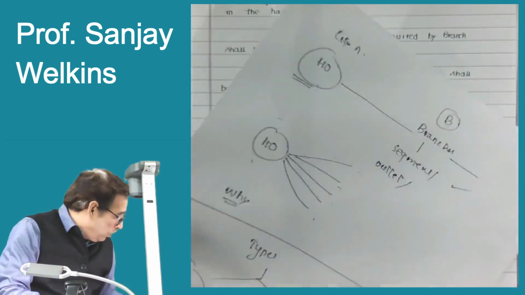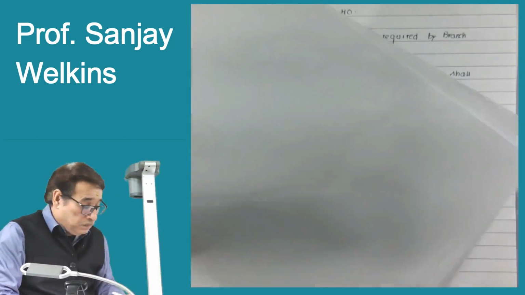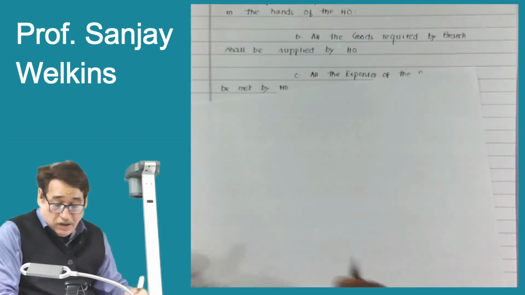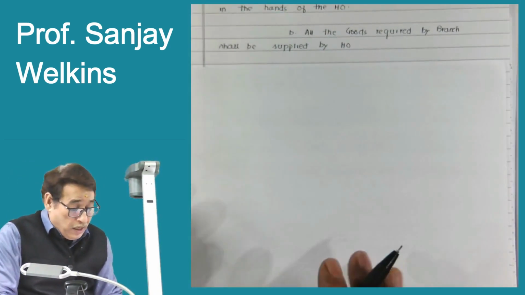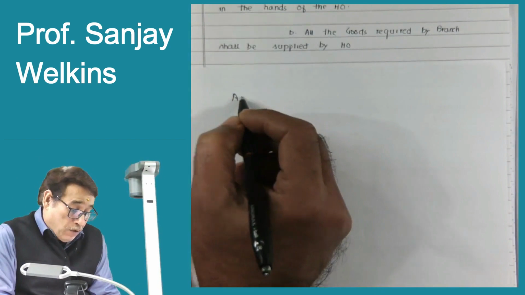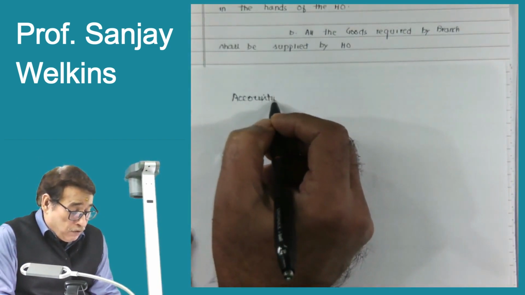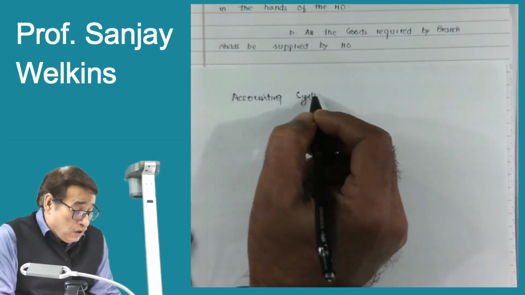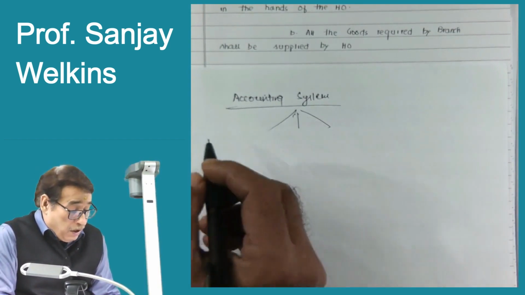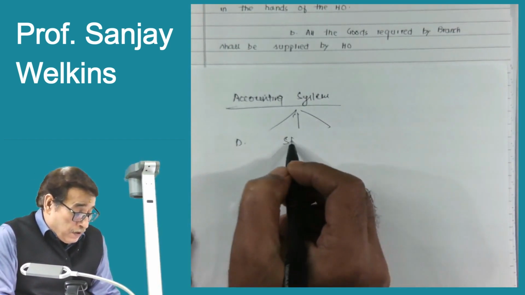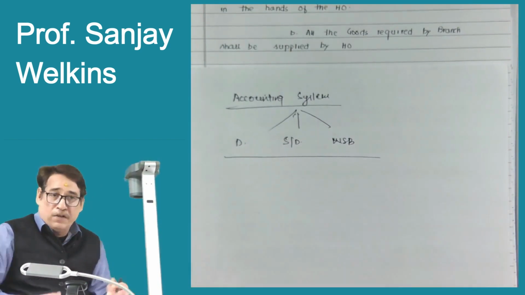Now I will take a rough sheet to make you understand what we mean by these systems. The first question which should strike your mind as a student is: why do we need so many accounting systems? Have you thought about it for a while? I just told you that under dependent branches there is the debtors system, the stock and debtors system and the wholesale branch system. Why do we need so many systems?